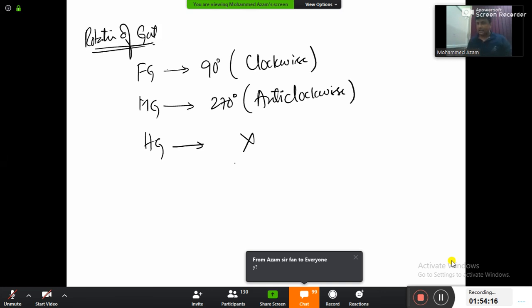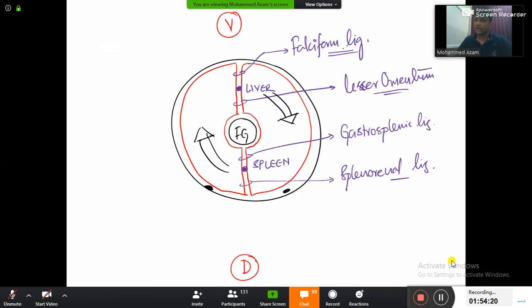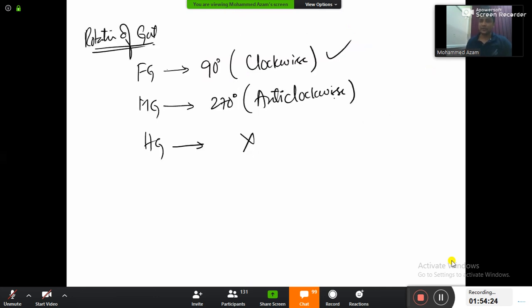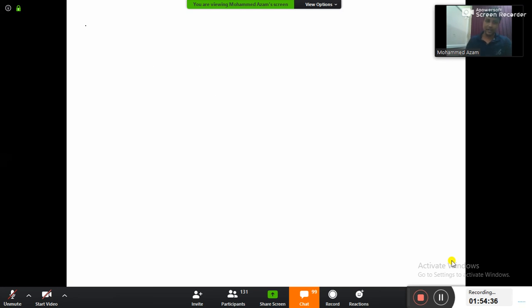Already about the foregut, I told you here itself, guys. It is going to rotate clockwise 90 degrees. Now let me tell you about the midgut, how it is going to rotate 270 degrees anti-clockwise. Nothing to worry about the hindgut. Hindgut does not rotate at all. So now please, my dear friends, write on the heading there as midgut.